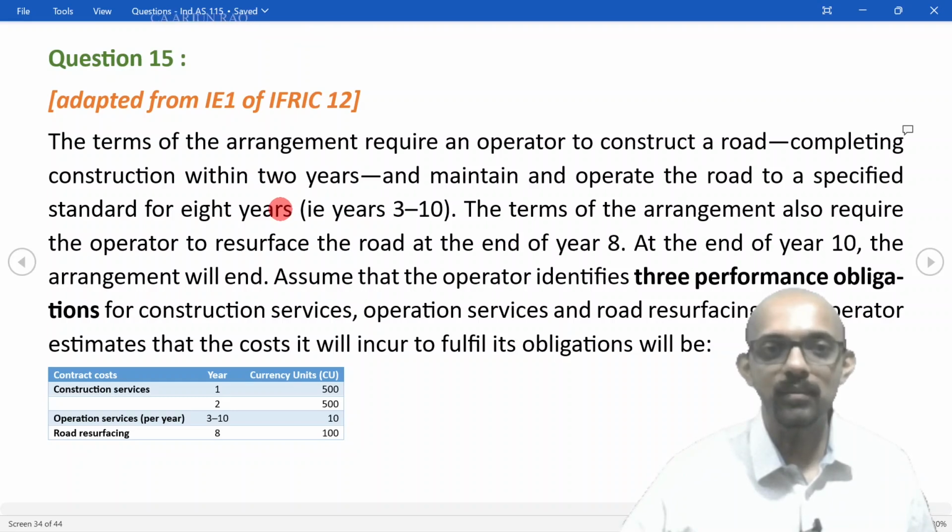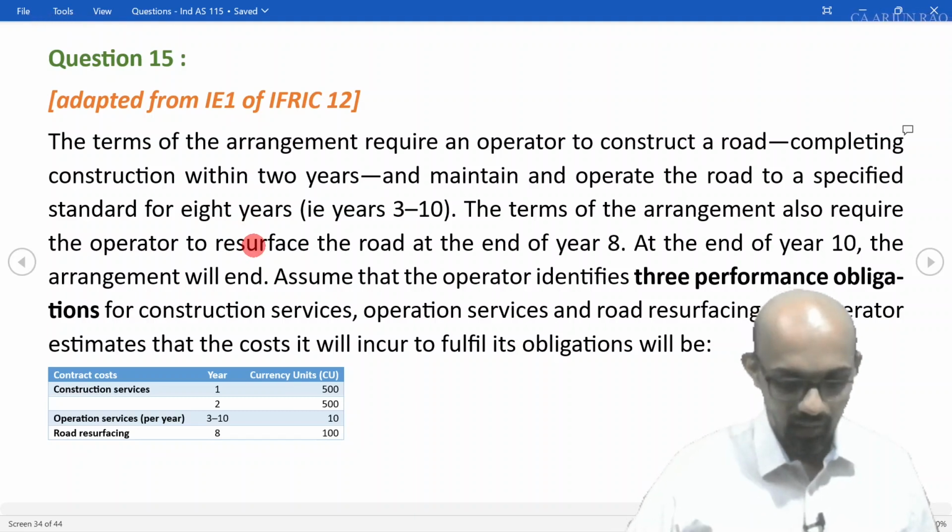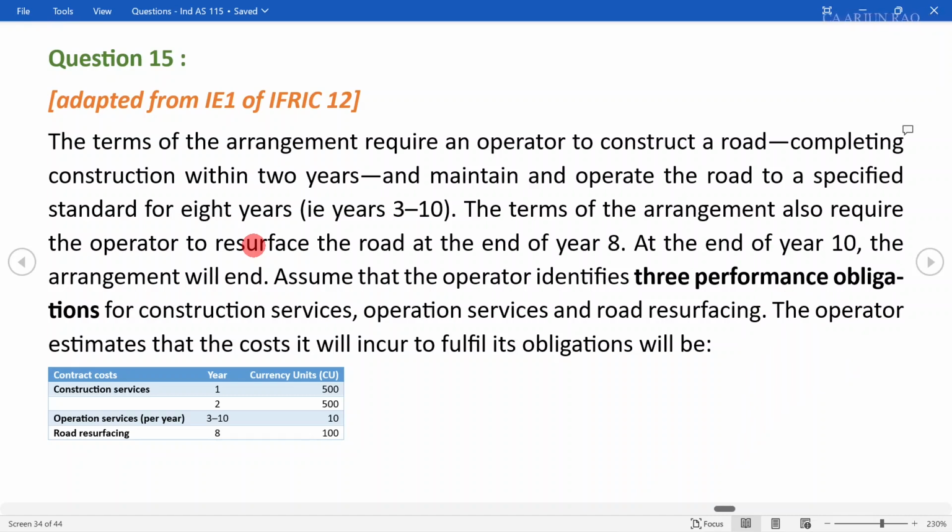The terms of the arrangement also require the operator to resurface the road at the end of year 8. So construction costs incurred in years 1 and 2, operating costs years 3 to 10, and resurfacing costs end of year 8. At the end of year 10, the arrangement will end. Assume that the operator identifies 3 performance obligations for construction services, operation services, and road resurfacing.